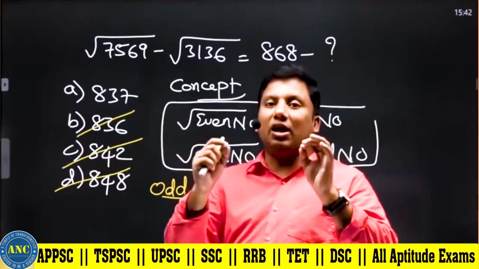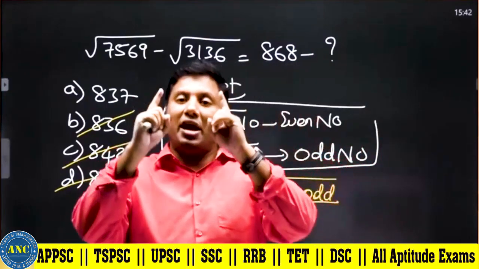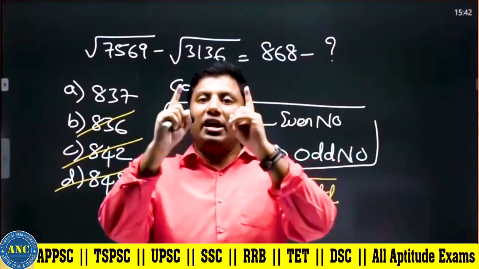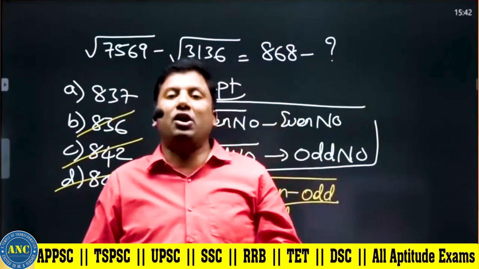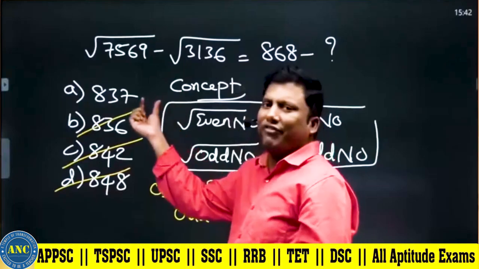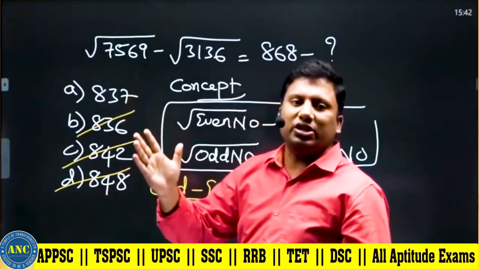Please write it down in your notebook. If the answer options contain even and odd numbers, for the first 5 seconds use this logic and eliminate.